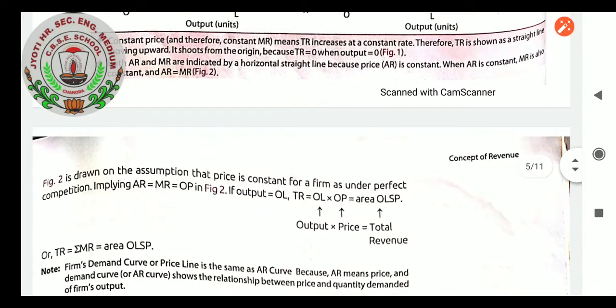Figure 2 is drawn on the assumption that price is constant for a firm under perfect competition, implying AR equals MR equals OP. In figure number 2, if output equals OL, TR equals OL into OP.